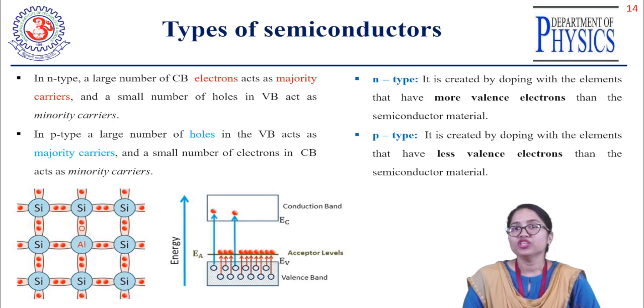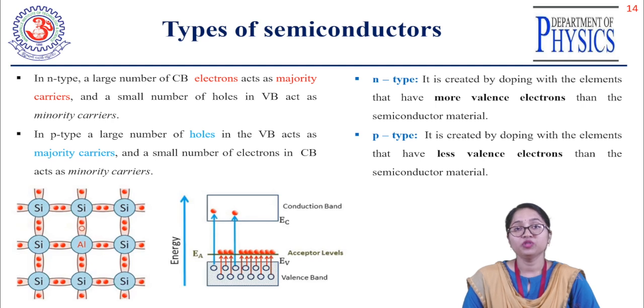So what is the definition of n-type and how is it created? The n-type is created by doping with an element that has more valence electrons than the semiconducting material. If you take silicon or germanium, which is tetravalent, and you add an element with more valence electrons, meaning pentavalent impurities, then you can form n-type extrinsic semiconductors. And what are the majority and minority charge carriers? The majority charge carriers are the electrons because more free electrons are available compared to the holes. So the holes are the minority charge carriers.